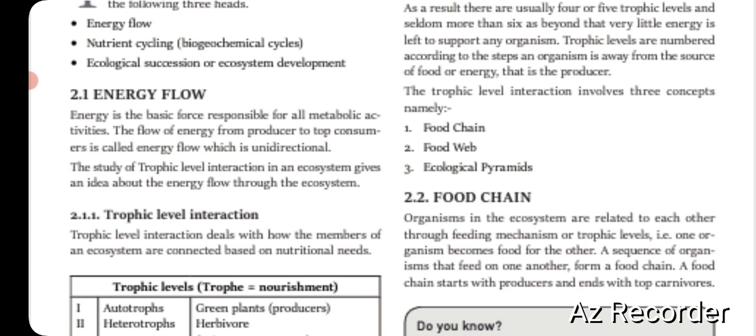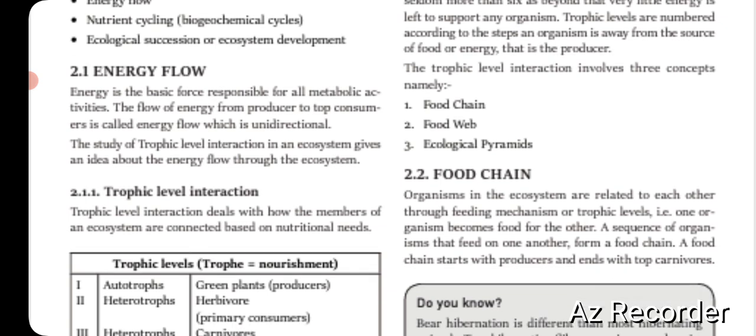Okay, so what is energy flow? Energy is the basic force responsible for all metabolic activities that you all know, like every human being, every animal, every living being is working on an energy process. Okay, and what is that energy? This is the metabolic activity.